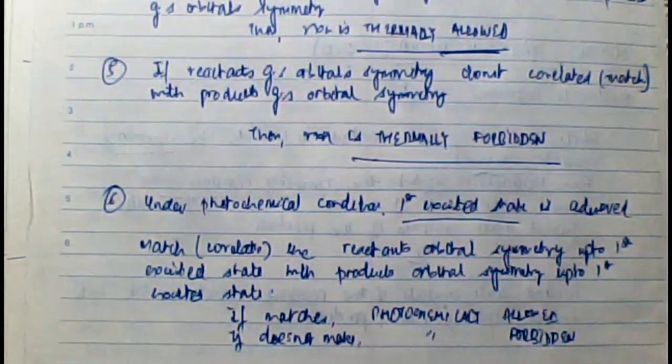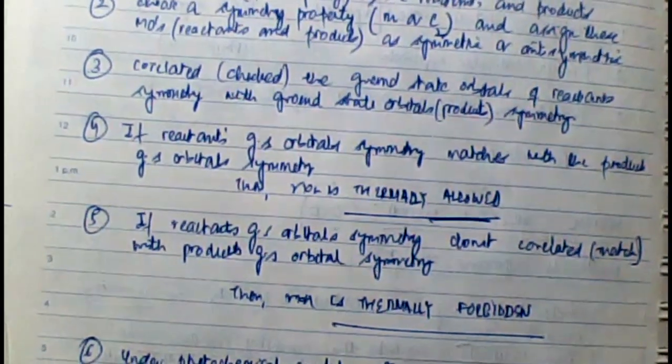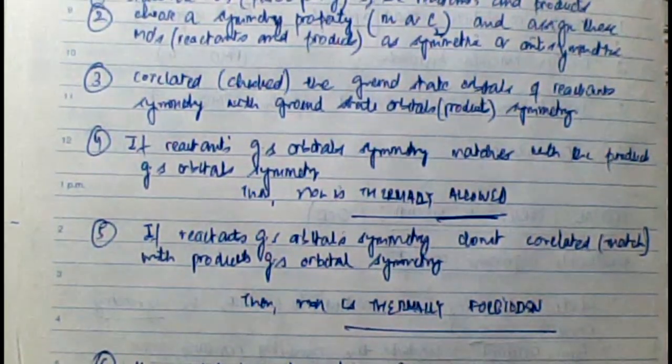Now, if I'm doing a reaction under thermal conditions, I'm only getting the ground state orbital populated, the excited state is not populated, not achieved. Hence, Woodward-Hoffman says under thermal conditions, the ground state reactant's orbital symmetry should match with the ground state product orbital symmetry. If it matches, the reaction is thermally allowed. If it doesn't match, the reaction is thermally forbidden. Conversely, once you do a reaction under photochemical conditions, a photon of light will strike the molecule, and one of the electrons from the valence ground state orbital will get excited and reach the first excited state, both for the reactant as well as for the product.